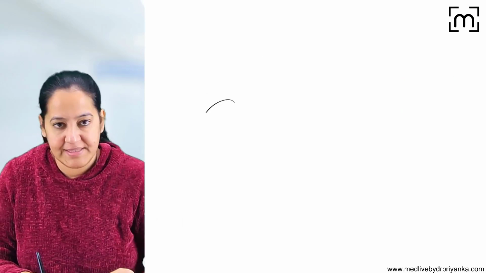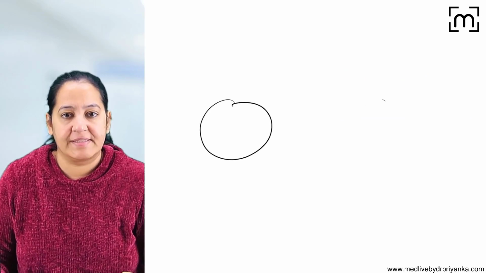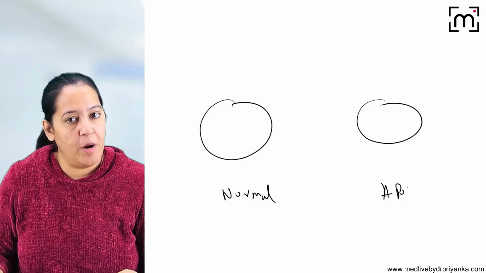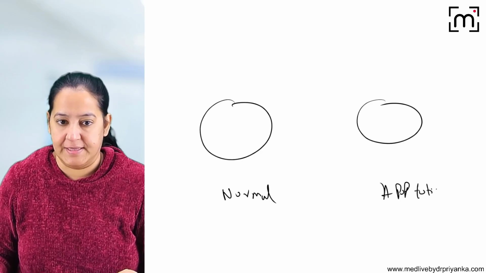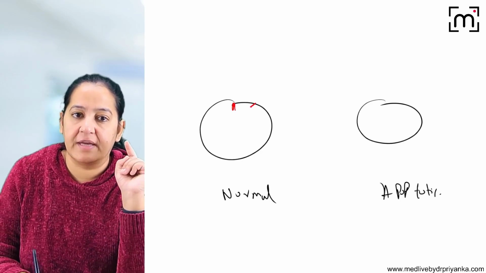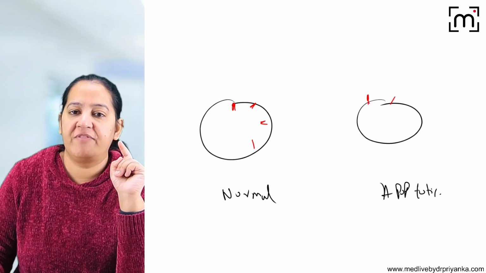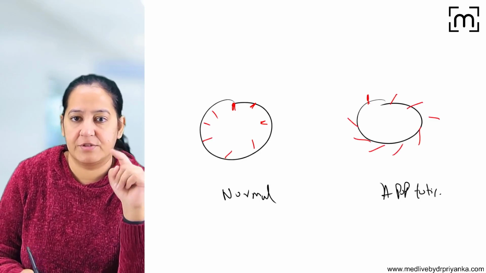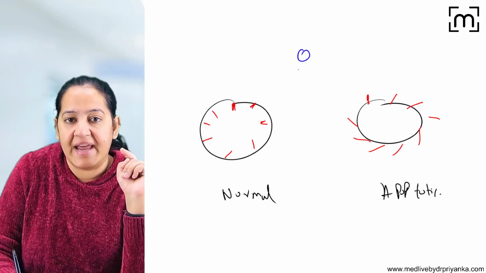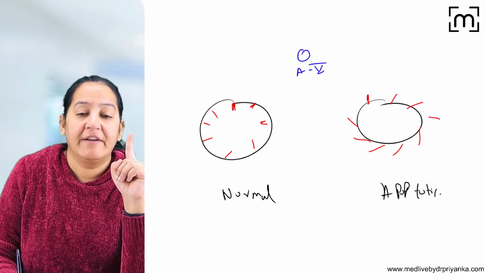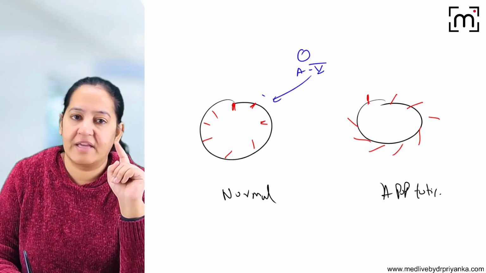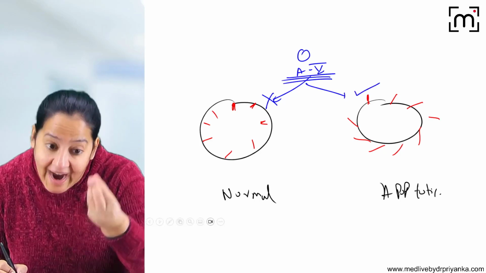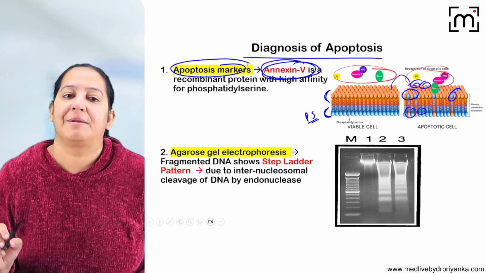So this is a normal cell, and this is the apoptotic cell. Here phosphatidylserine is present on the inner surface. And here, due to the flip-flop, some of it came on the outer surface. If you give annexin 5, it will bind with phosphatidylserine. So here it cannot bind, but here it can bind. So annexin 5 is a marker that will highlight the apoptotic cell, and you know the principle behind that.